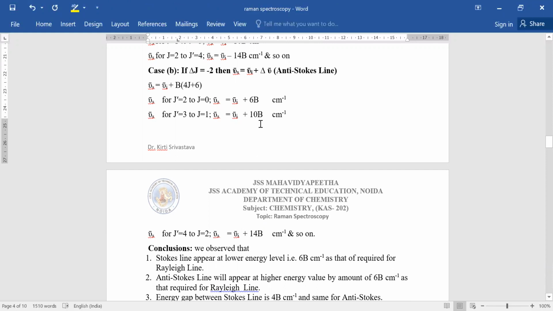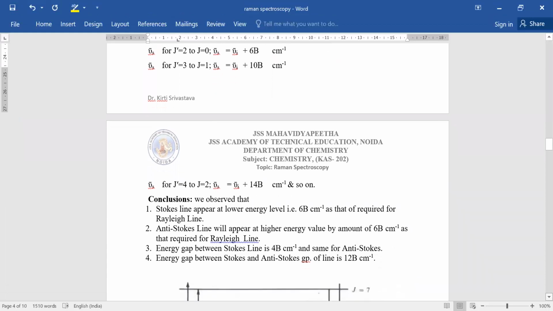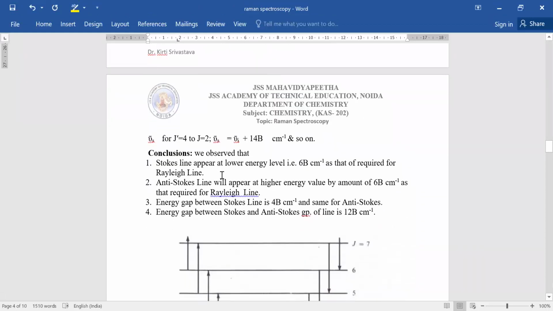But later on, the difference between the Raman lines is 10b minus 6b, 4b; 14b minus 10b, 4b. It means what we observe here, that Stokes lines... We can see here the conclusions. Stokes lines appear at lower energy, by 6b centimeter inverse from the Rayleigh line. Similarly, anti-Stokes lines will appear at higher energy, by 6b centimeter inverse from the Rayleigh line. The energy gap between Stokes lines is 4b centimeter inverse, and the same for the anti-Stokes.